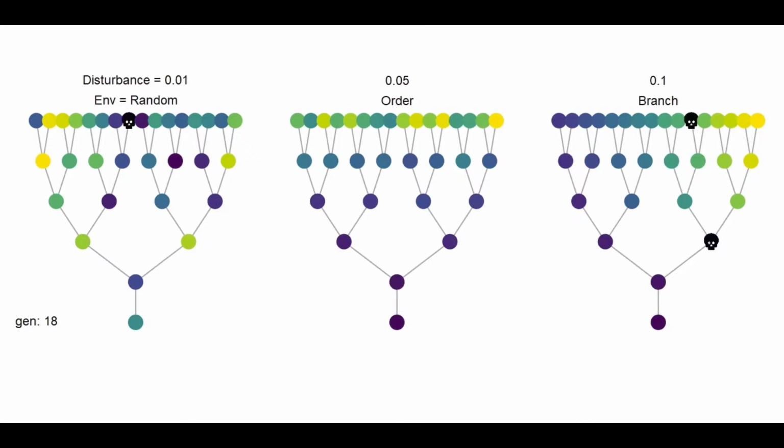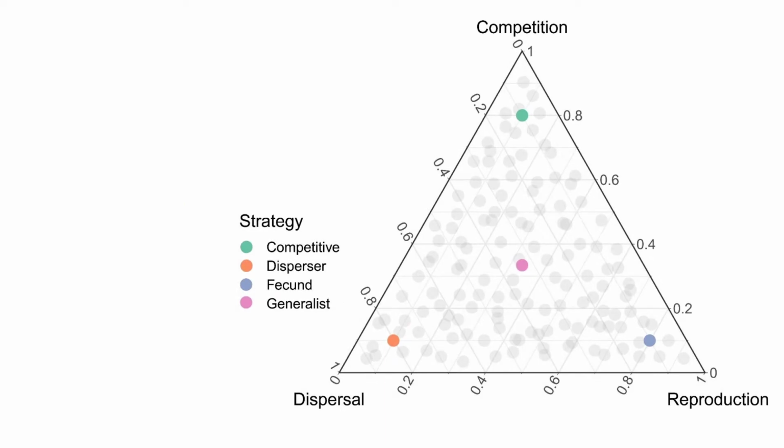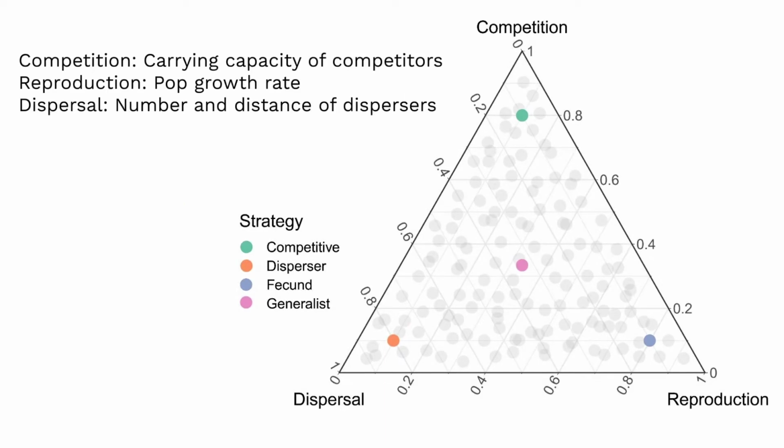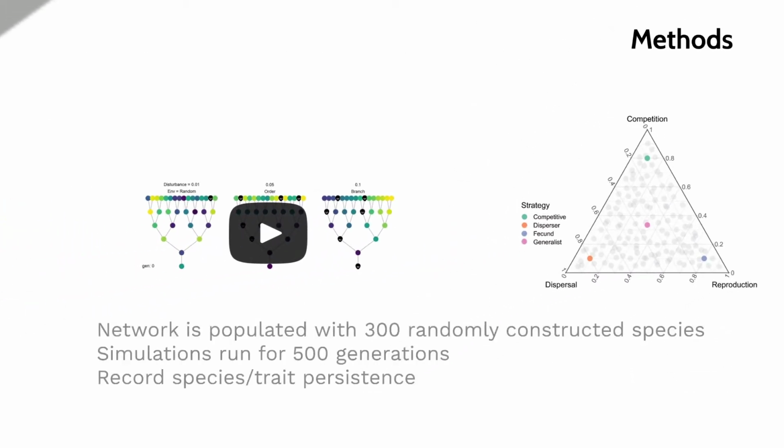three disturbance frequencies. Species are defined by three traits: competitive ability, reproductive investment, and dispersibility, which are drawn at random but constrained by a trait trade-off, so a given species cannot be good at everything. At the start of each simulation, the network is populated with 300 randomly constructed species. Simulations run for 500 generations, and at the end we record which species and which traits persisted and which went